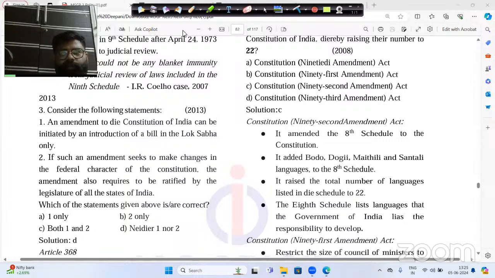Now, if you see the next question, that was asked in the year 2013. And there are two statements here in front of you, and we need to look at which of the statements is correct here. Okay, just give me a moment, please. So here you can see the very first Constitution Amendment here.